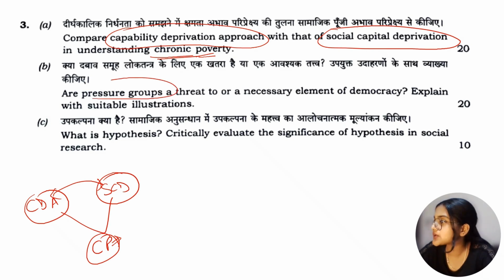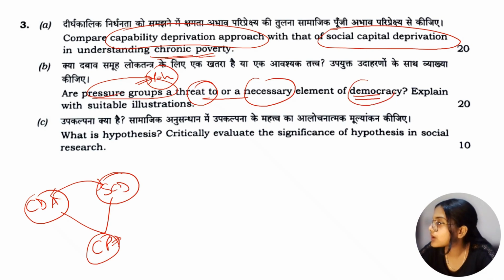B part is: are pressure groups, again a question of what? Politics and society. It is the first question from politics and society. It says, are pressure groups a threat to democracy? Threat है कि necessary element है democracy की. Democracy के लिए क्या जो pressure groups हैं, are they a threat or is it a necessary element for democracy? We have to explain about that with suitable illustrations, suitable examples.